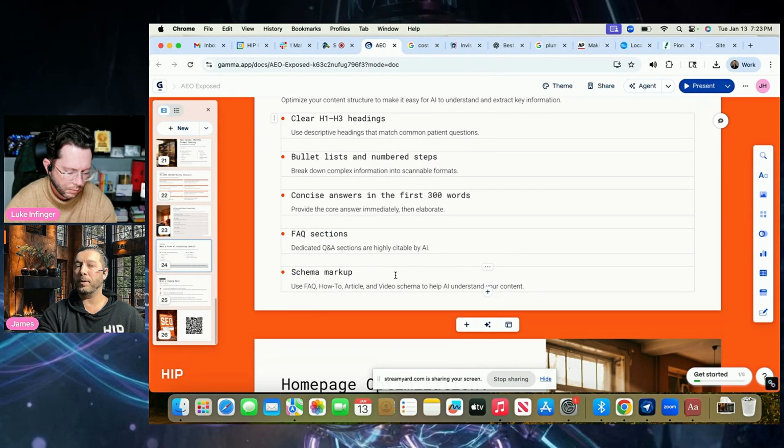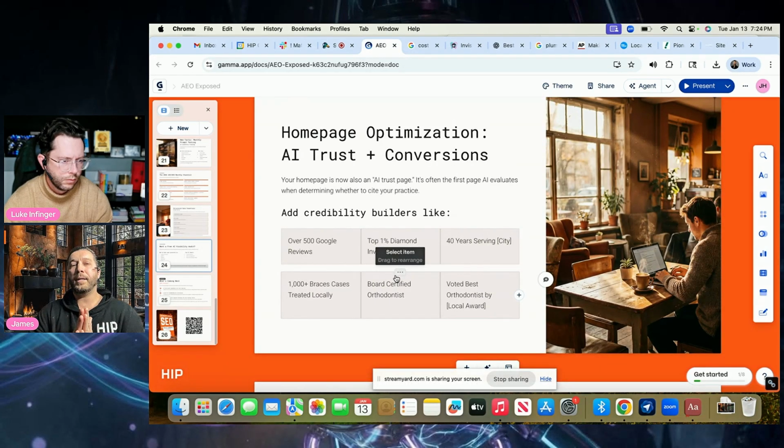Again, a lot of you might be using this already, but making sure that there's FAQ schema markup, an FAQ section on specific pages doesn't hurt. I'm seeing that definitely helps. Homepage optimizations and just talking about AI trust and conversion. So back to building that trust and credibility. I know I probably repeat that over and over again, but this is by far the number one thing that